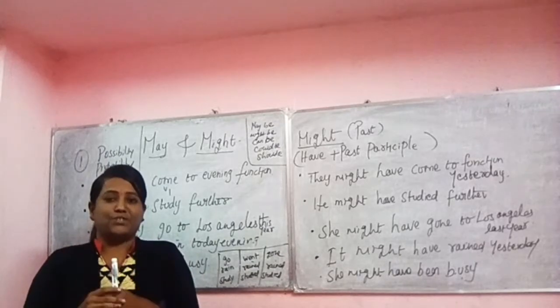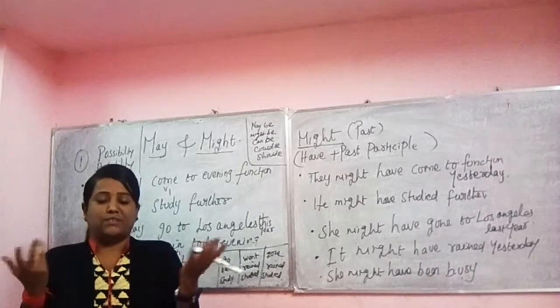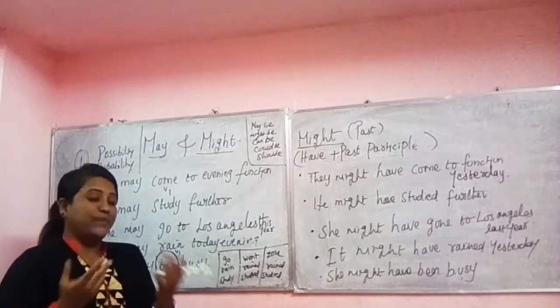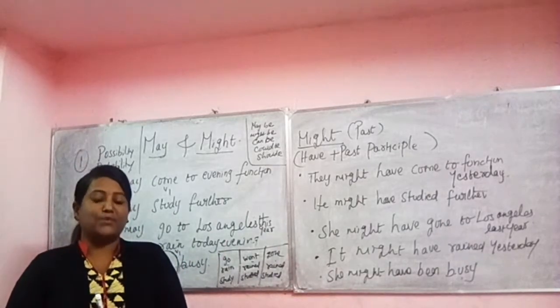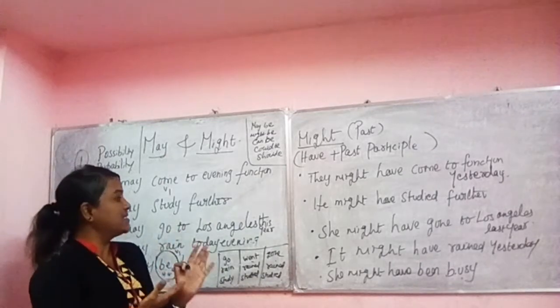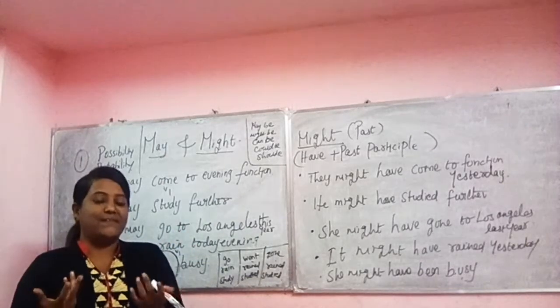So he is in confusion, and we say he may study further. Possibility is there. Chances are there. That's it.